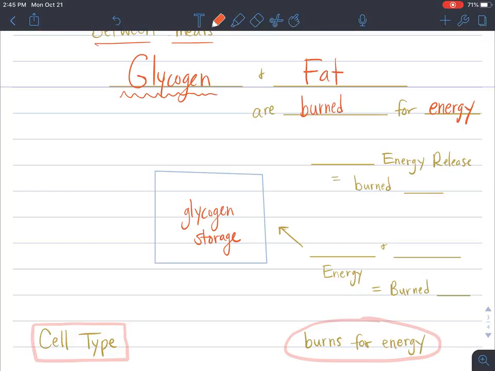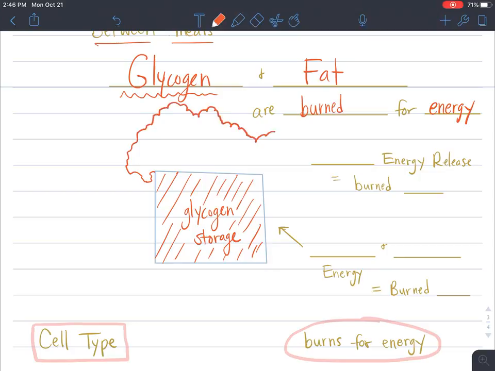And so we eat sugar, and if the sugar isn't burned, then we store it here in our glycogen storage until our glycogen storage begins to get filled up. And when our glycogen storage fills up, then our body starts to overflow with glycogen. But instead of having glycogen, this is where we get fat from. So our body will store all this extra as our fat. So this here is fat, and it's a lot harder to burn fat, and so we would say that this is our slow energy release.